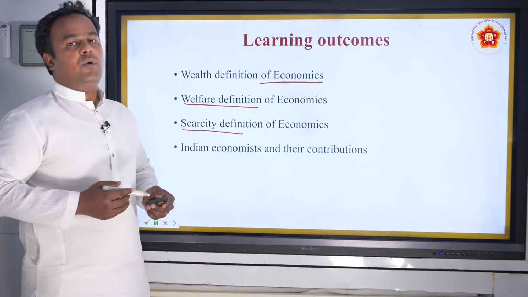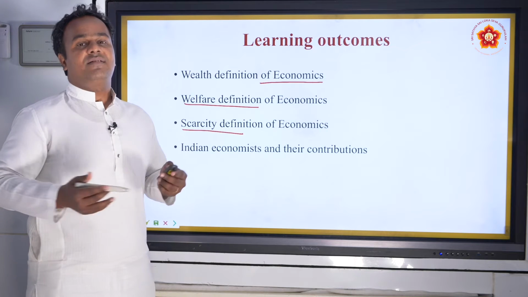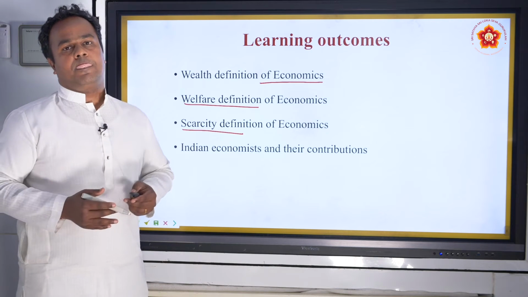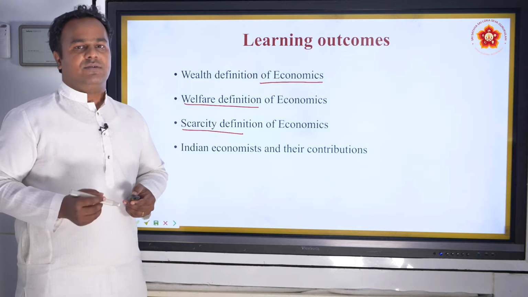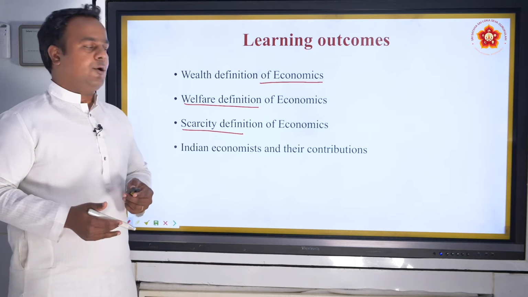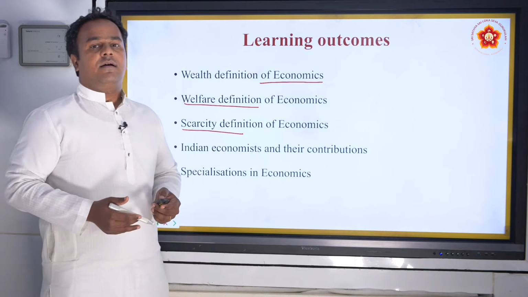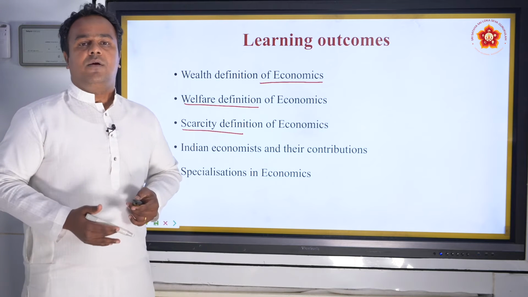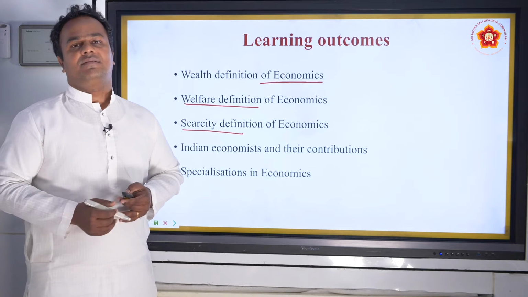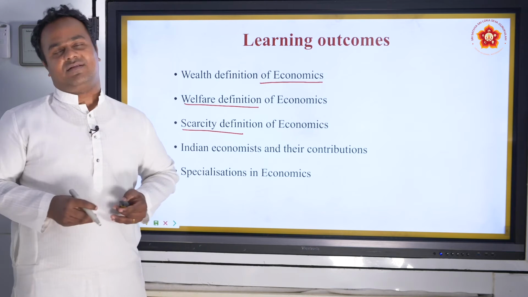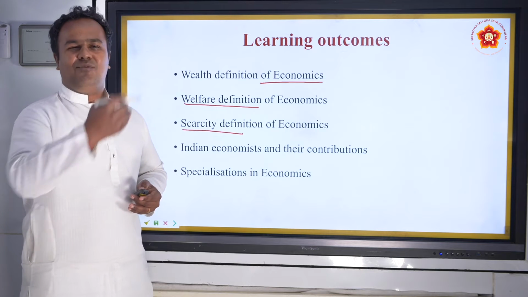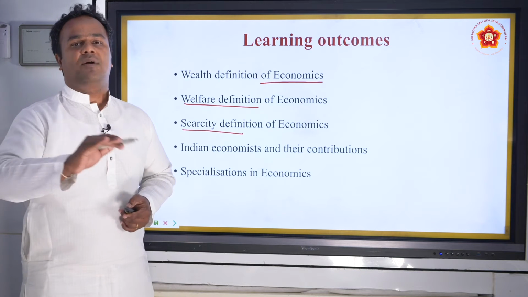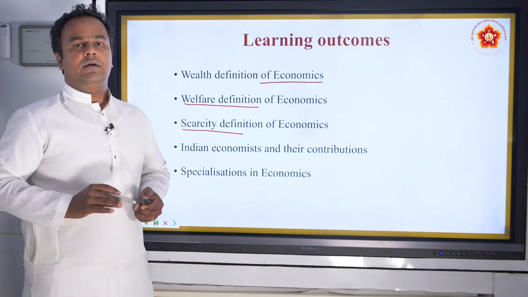And you will also look at few famous well-known Indian economists and briefly their contributions to the development of the Indian economy. And as an economics student, what are the specializations that you can take within economics? I just give you brief examples. It is not important from the examination point of view.